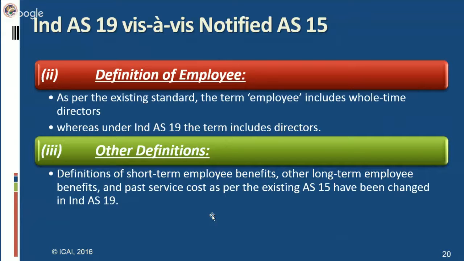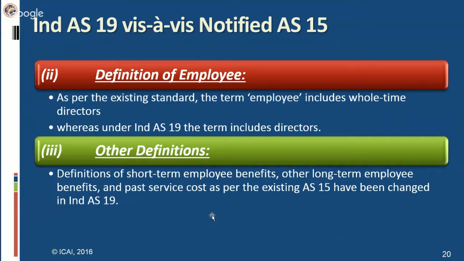However, directors can be independent directors, part-time directors, whole-time directors, executive directors, anything. But giving only whole-time directors as employee, it means that the existing standard has a definition of employee that is very narrow. However, under Ind AS 19, they have only included directors. So directors can be any director: full-time director, part-time director, executive director, independent director. So the definition of Ind AS 19 is wider. The scope is much more in Ind AS 19.